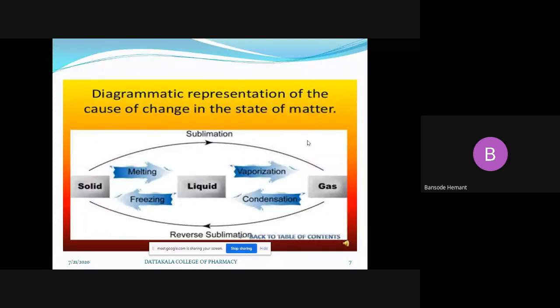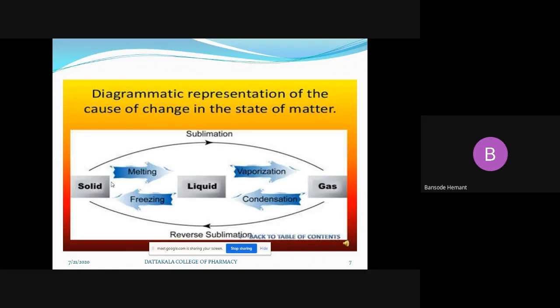And if you put that water into the refrigerator, we get ice crystals. That is how solid gets converted into liquid, liquid into gas, gas into liquid, and liquid into solid with the help of melting, vaporization, condensation, and freezing. That means everything depends on the temperature. Okay, we'll see about this.